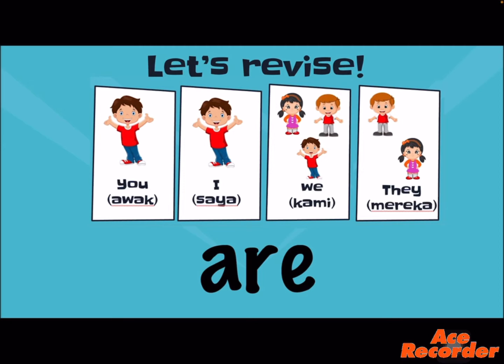We use the verb to be are. Please don't ask me why you and I is only one person but we're still using a plural verb, because that's the grammatical rule. So you, I, we and they are plural subjects, so they must accept the plural verb are. Okay, moving on with the next slide.